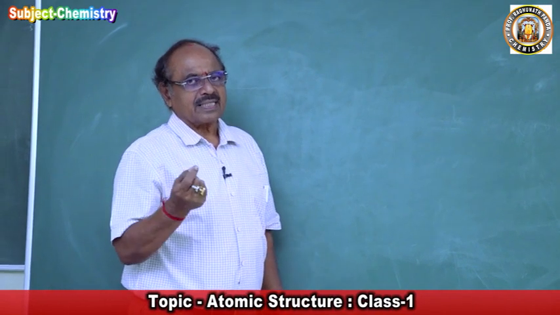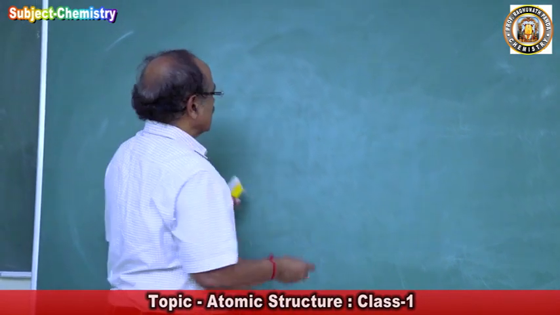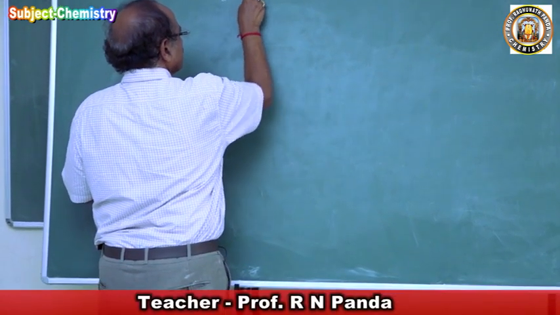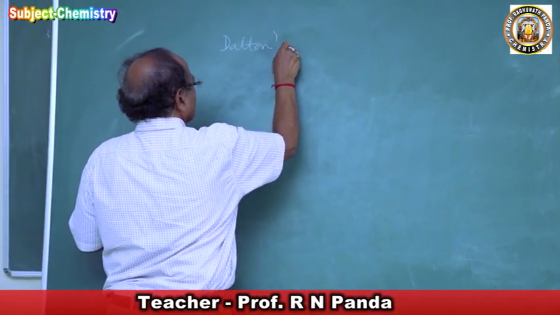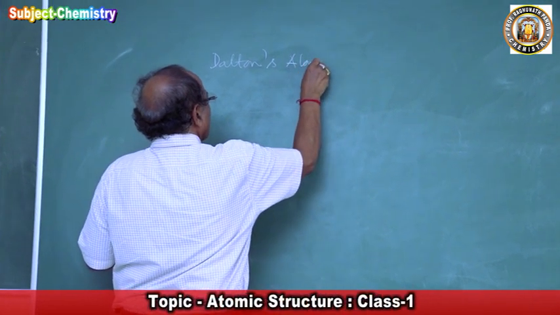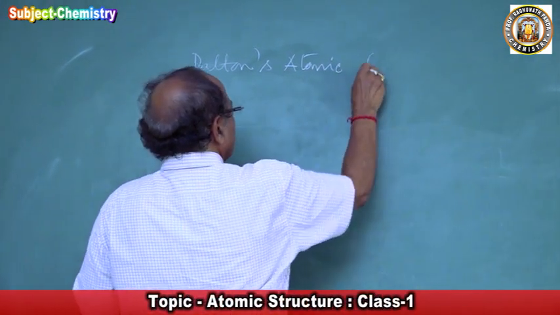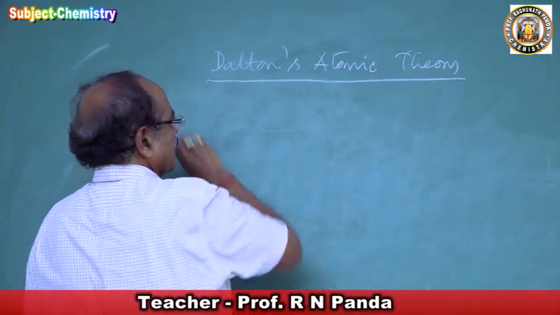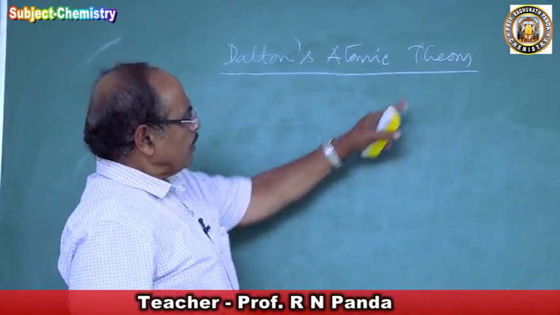Everything that is called the character of an atom. To characterize an atom, he proposed a theory called Dalton's atomic theory. So what do you mean by the word theory now?